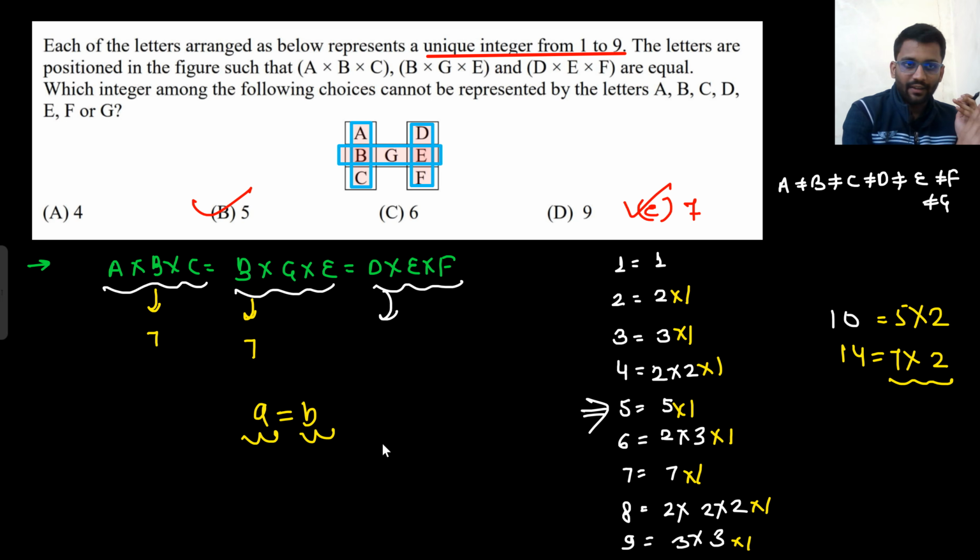And if one of the numbers is, let's assume, 5, then for making the prime factorization equal, you at least need 10. And if the number is 7, to make the prime factorization equal, you need at least 14. So that is not possible because the number is from 1 to 9 only. So that's why the options would be 5 and 7. 7 was not given, so the answer would have been 5.